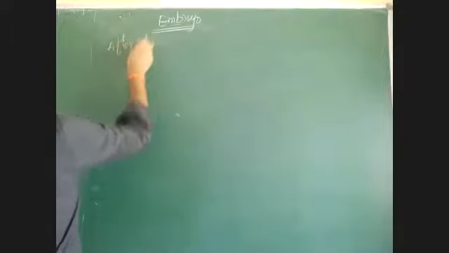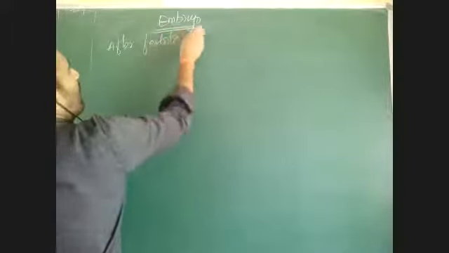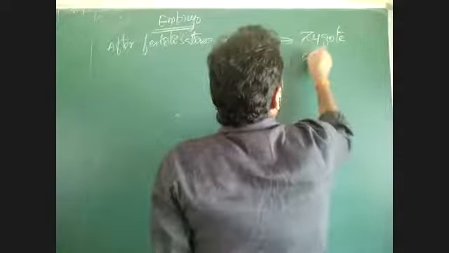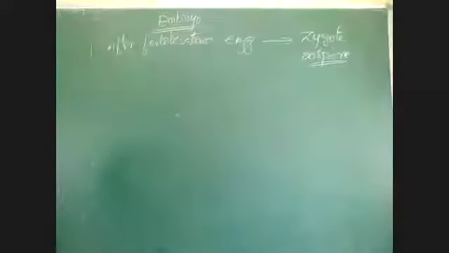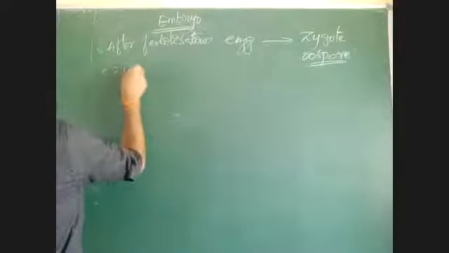What happens after fertilization? After fertilization, we call the egg a zygote or oospore. Zygote or oospore is the egg after fertilization. This zygote or oospore is formed as the result of syngamy, where there is a fusion of the egg cell with a male gamete. One male gamete fuses with the egg cell and this is formed. This zygote develops into embryo.